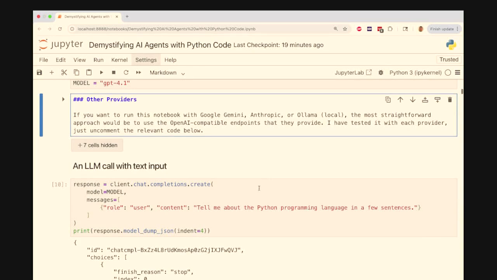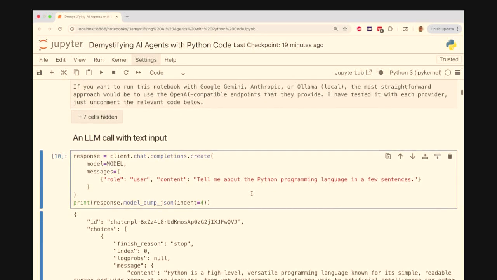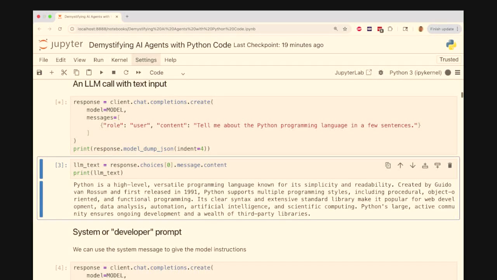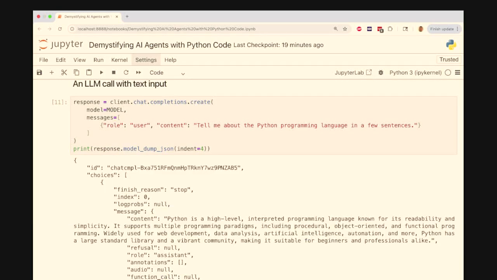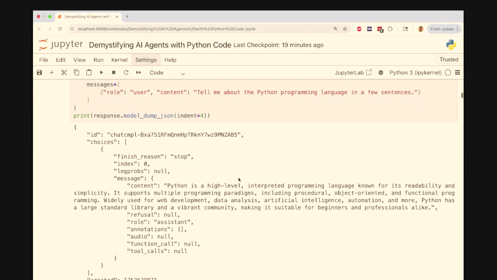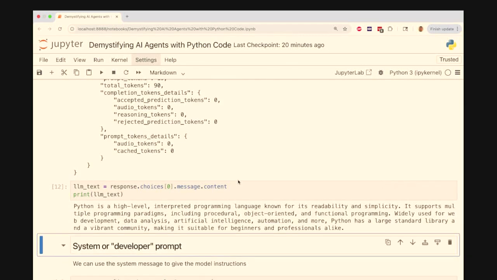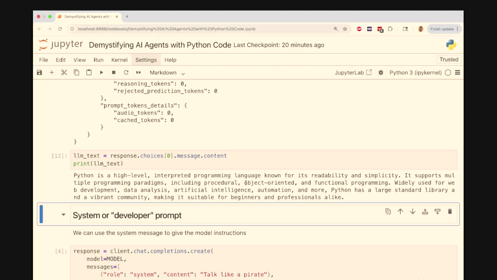So this is kind of our starting point, is an LLM call where we give a text input and we say, tell me about Python programming in a few sentences. And we can see that the OpenAI SDK gives us back this kind of complex JSON response, but really what we care about is the actual text. So we can print this out, and it's a decent summary of Python in a couple sentences.